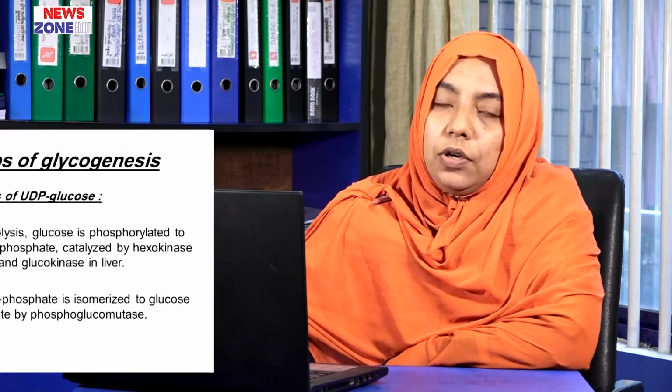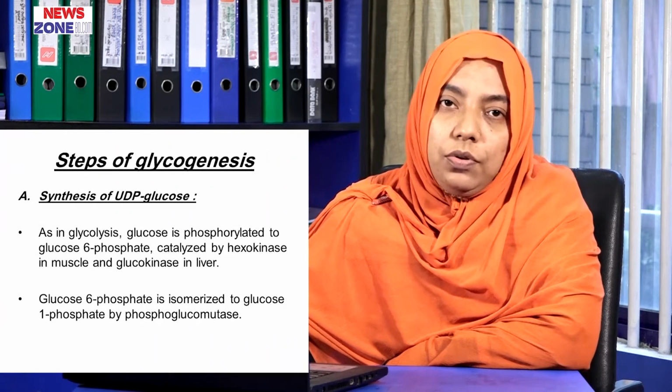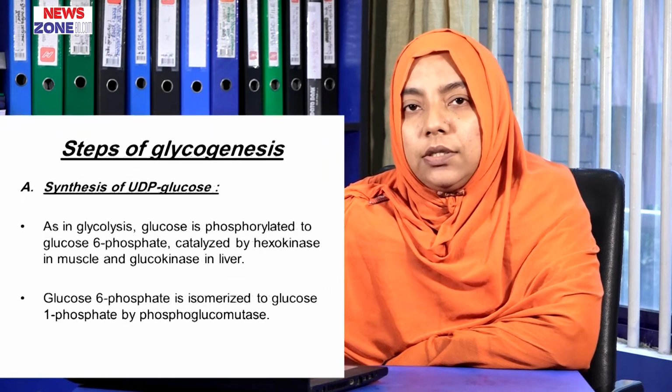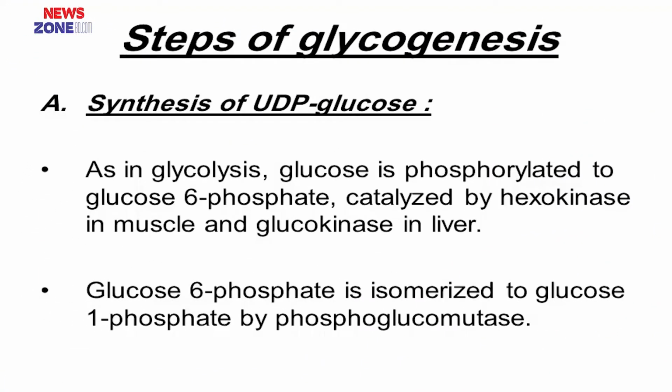Now come the steps of glycogenesis. First step, synthesis of uridine diphosphate glucose. As we know, in glycolysis, glucose produces glucose 6-phosphate with the help of the enzyme glucokinase present in the liver and the enzyme hexokinase present in skeletal muscle.